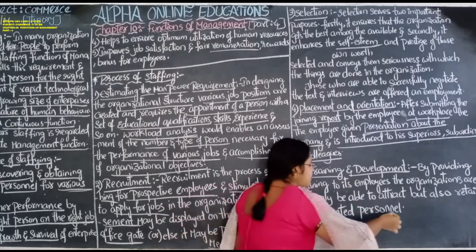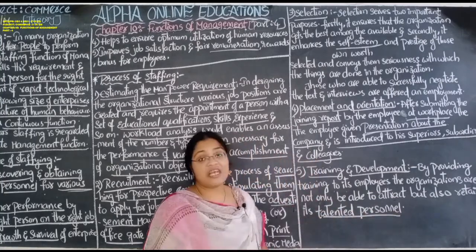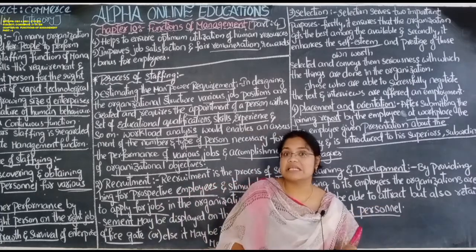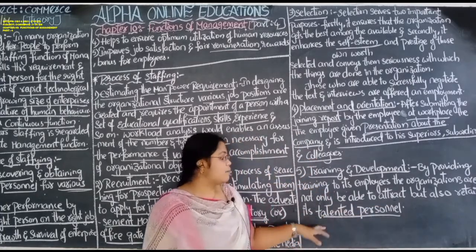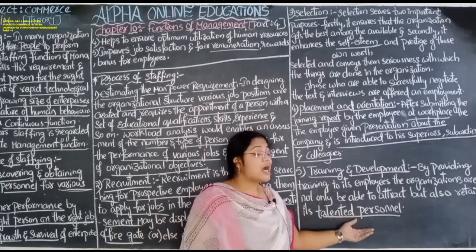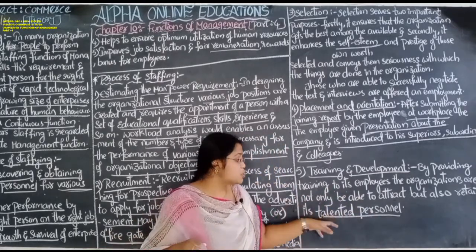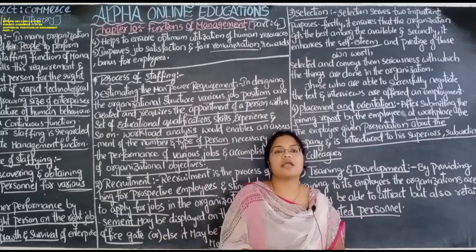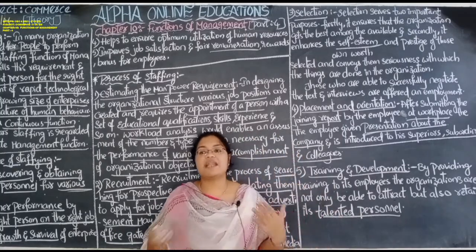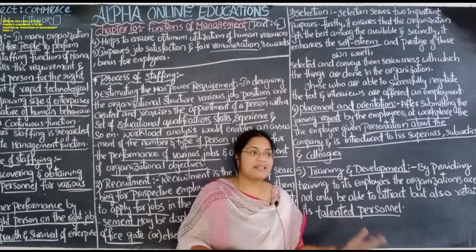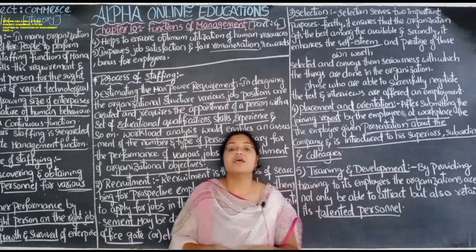By sending them for training and developing their personal skills, the organization not only gets good employees but also the most talented persons, so that they can achieve good results. By that the organization can be successful.